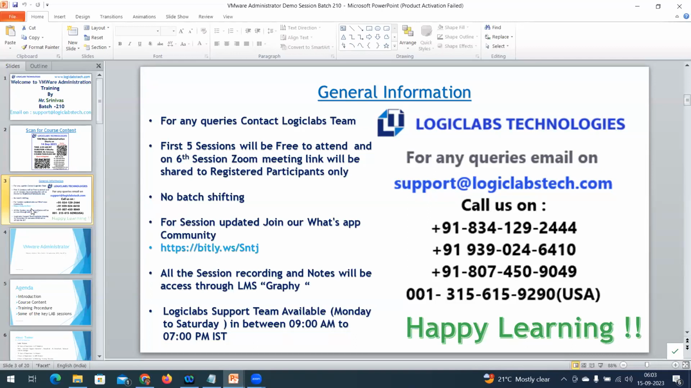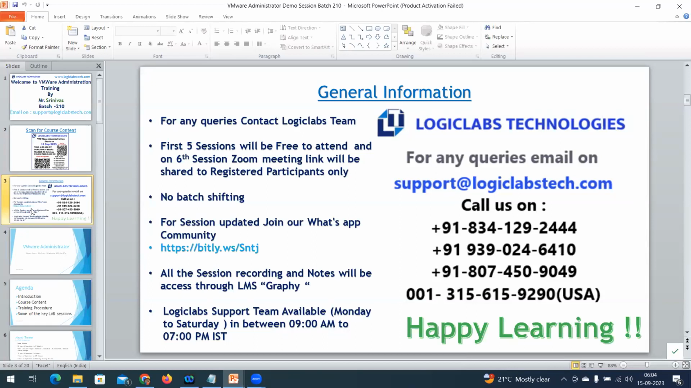From the sixth session onwards, a separate Zoom link will be shared for registered participants. Registered participants are those who make the payment and log in with their mail ID, whatever the registration was completed with. For that registration mail ID, they get a Zoom link, and that Zoom link will be accessible only to that particular mail ID. Whoever logs in with that mail ID is able to join the session.